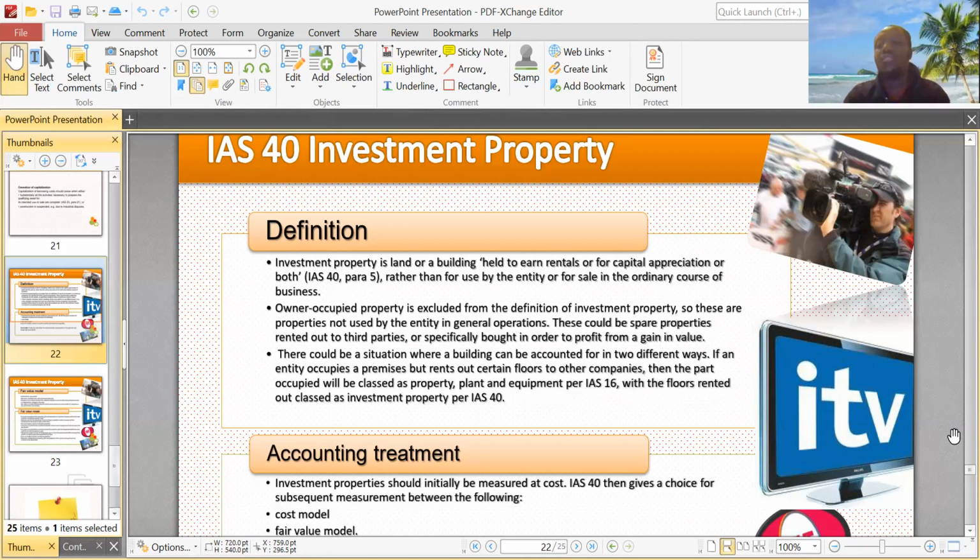So for example, if you have a building and the building has, let's say, 5 rooms and the owner occupies 2 and rents out 3, the 2 that the owner occupies is not investment property.